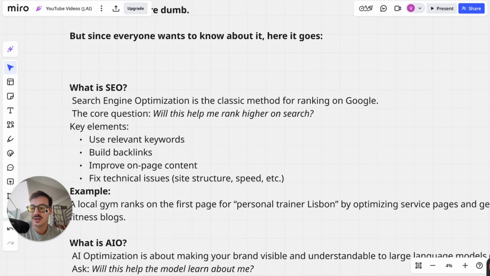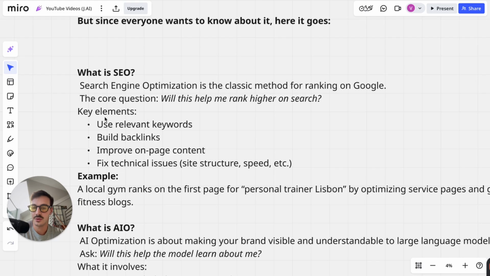So first things first, SEO. What is SEO? You know this, right? It's the easiest one. SEO stands for search engine optimization, okay? It's a classic method of ranking on Google. Pretty straightforward, okay? And the core question is, will this help me rank higher on search, okay? Key elements you use, well, relevant keywords, you build backlinks, which we talk about extensively on this channel.